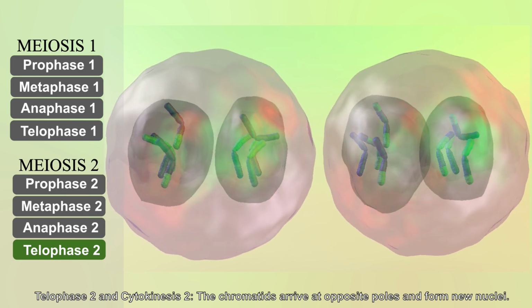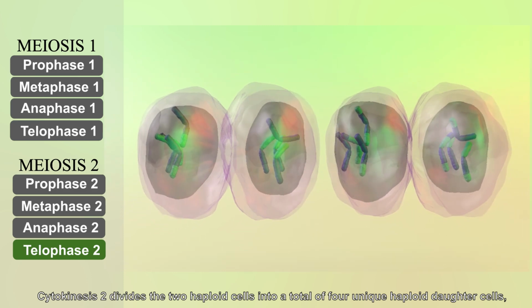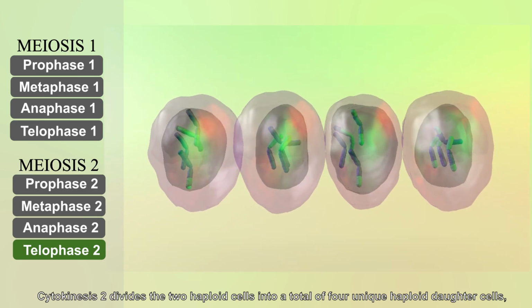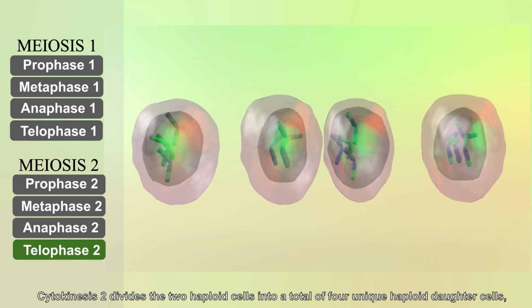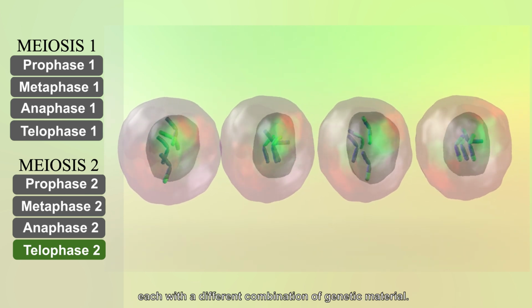Telophase II and cytokinesis II. The chromatids arrive at opposite poles and form new nuclei. Cytokinesis II divides the two haploid cells into a total of 4 unique haploid daughter cells, each with a different combination of genetic material.